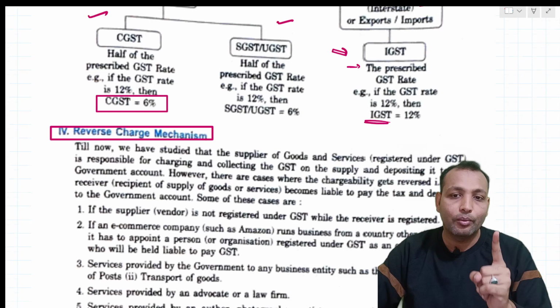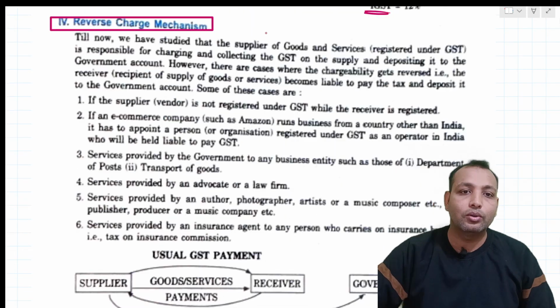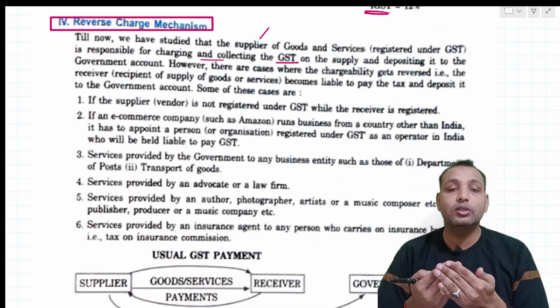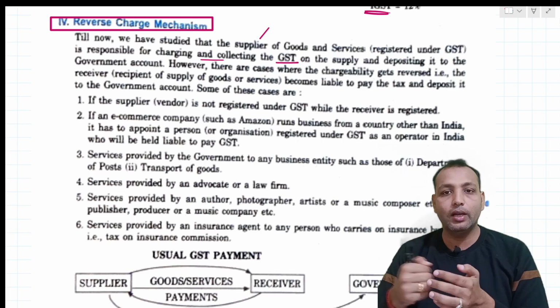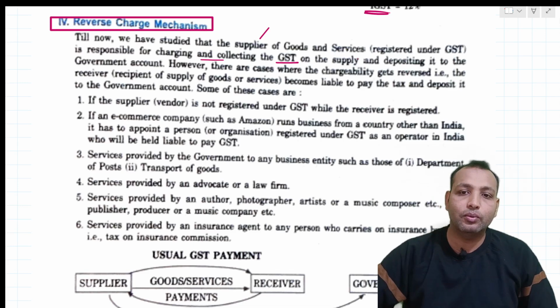Understood? Now here you can see the reverse charge mechanism. Till now we have studied that suppliers of goods and services registered under GST are responsible for charging and collecting the GST on the supply and depositing it to the government account.